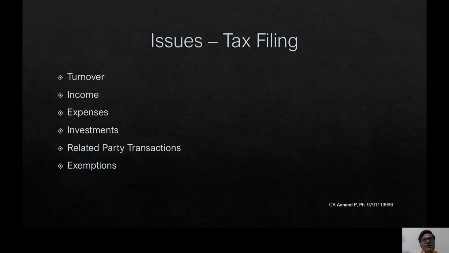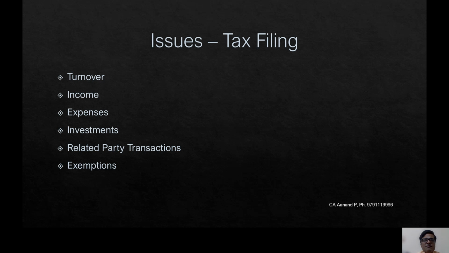When it comes to income, whether he has disclosed all the incomes earned by him is another area which we need to look at. Expenses: again, what are all the expenses booked in the P&L, whether they are appropriate, and that there are no false expenses being booked. These are all the prime things when we come to preparation of the profit and loss account.